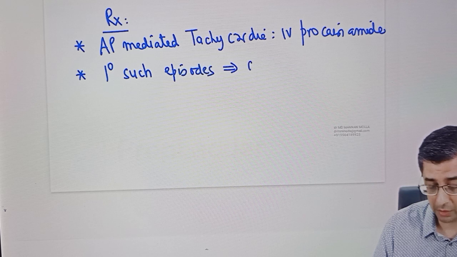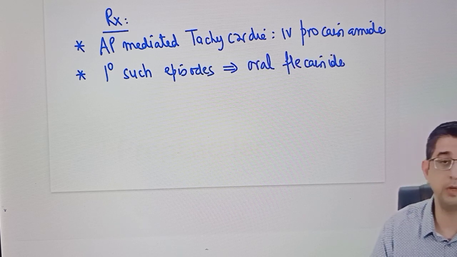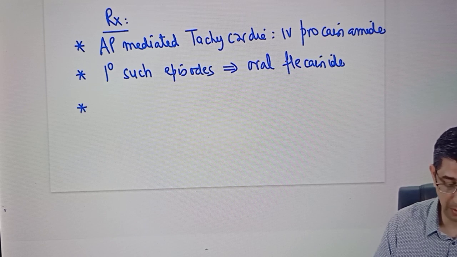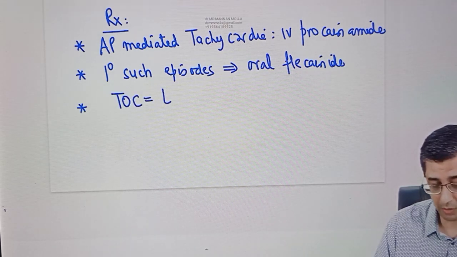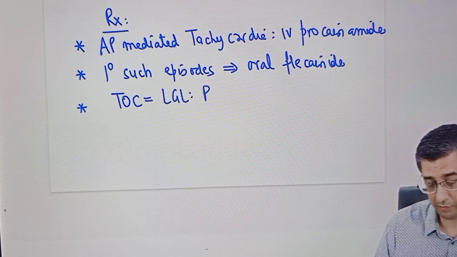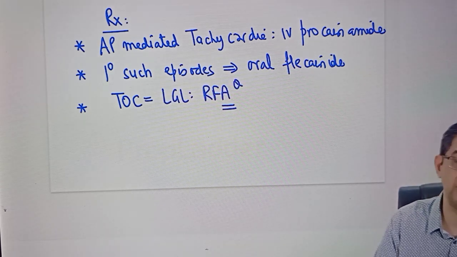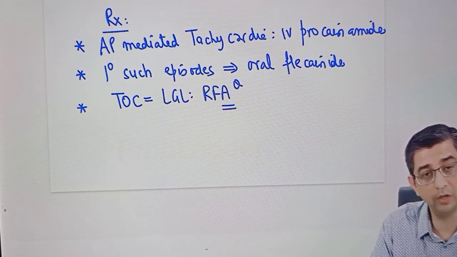So to prevent such episodes, you will be recommending oral flecainide for these patients, but the day he misses the medication, again the manifestations will appear. So I need to find a permanent cure, and the permanent cure for this person of Lown-Ganong-Levine syndrome would be to undertake RFA, a radiofrequency ablation. So radiofrequency ablation is the treatment of choice for both WPW and Lown-Ganong-Levine syndrome.